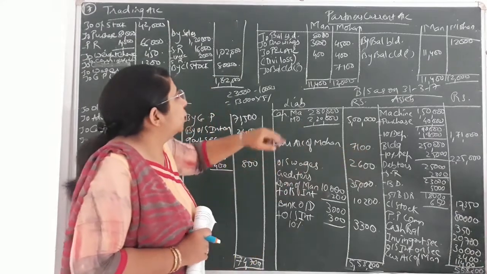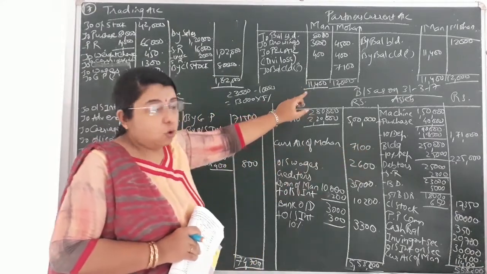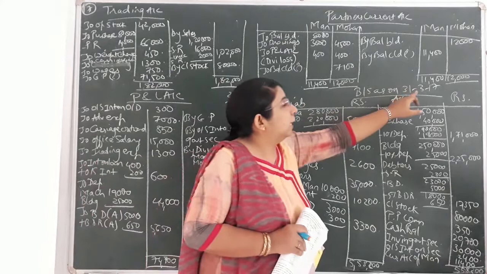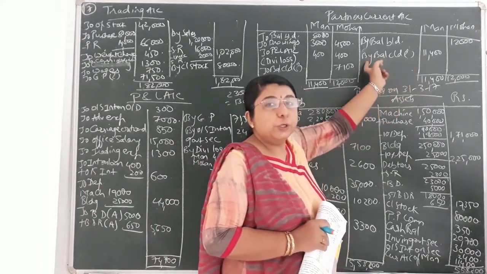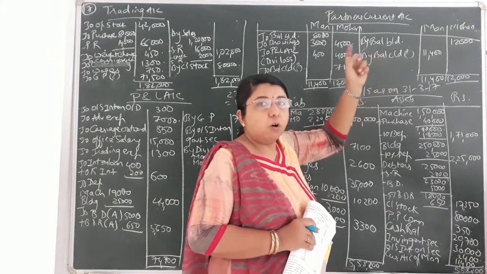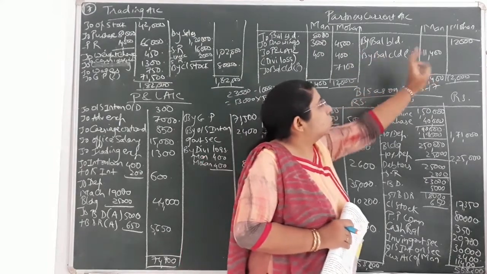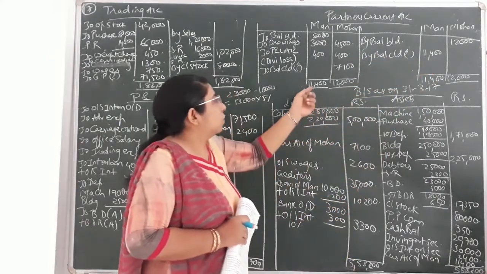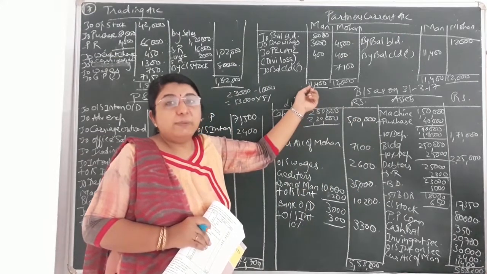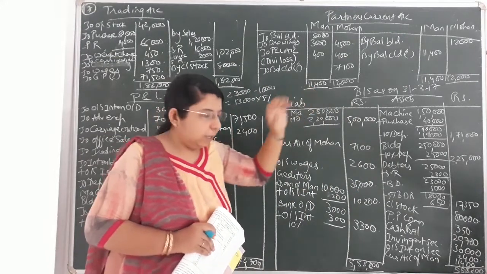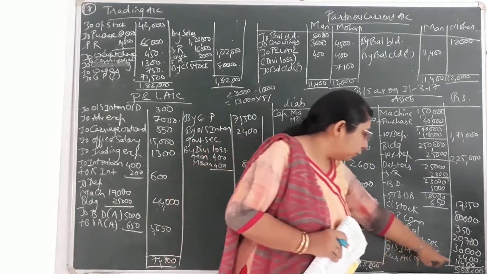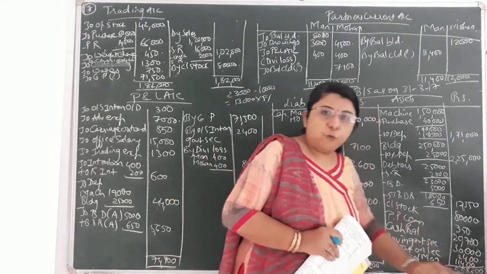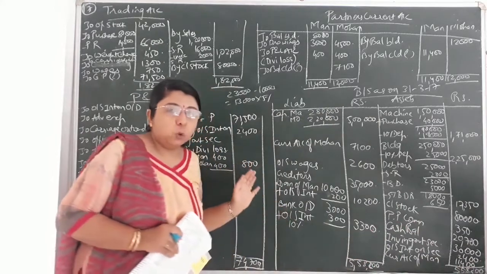Now in case of Man, you can see the total of debit side is more, that is 11,400. On the credit side there is no effect, so that would be your closing balance of current account of Man, that is 11,400. The total of debit side is more, so it is debit balance. You can see on the asset side of balance sheet I have written current account of Man, that is 11,400. Now we have closed all the accounts.